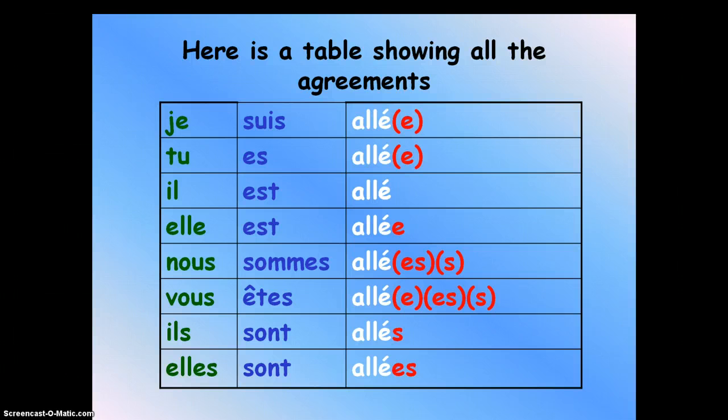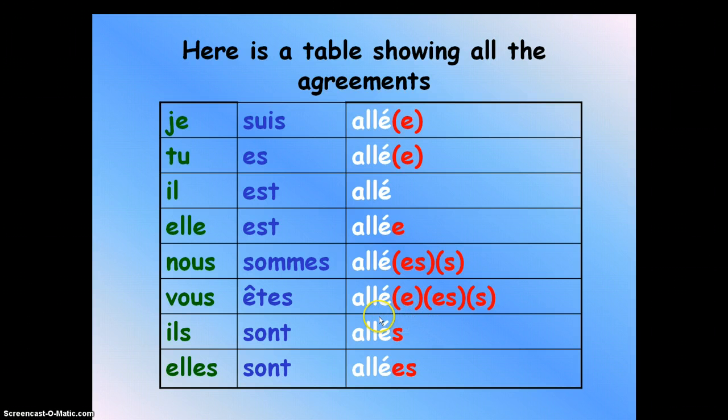This is the table that shows the agreement. You can pause this video and write it down so you can understand it. So with aller, if you're female, you're going to add an extra e. Il est allé is a male, so you don't have to add an extra e. Elle est allée is a female, you add an extra e. For nous, you have different ways because you could be male, so you just add s, or you could be female, so you add es, and so on for vous.